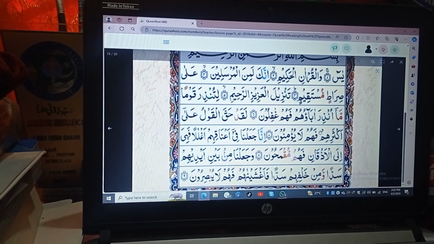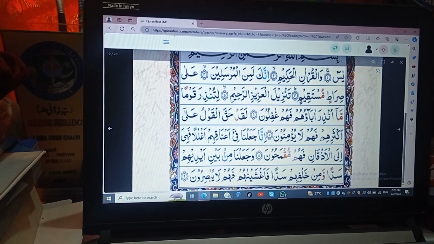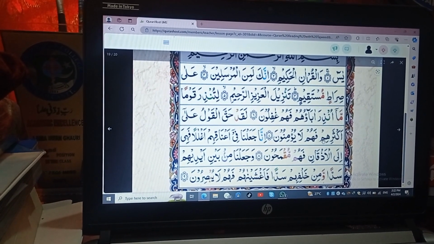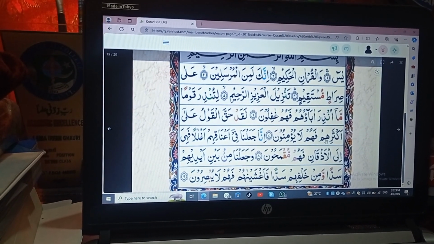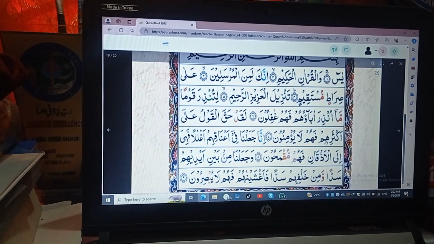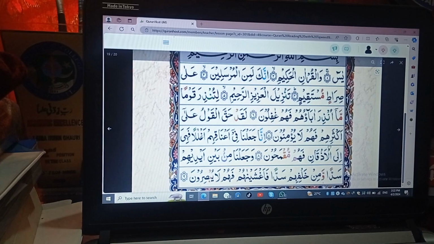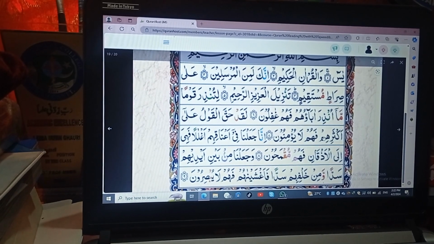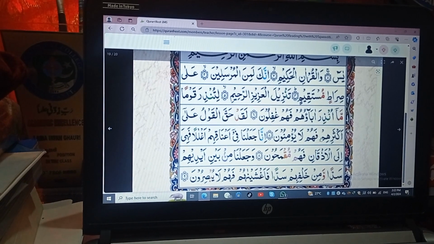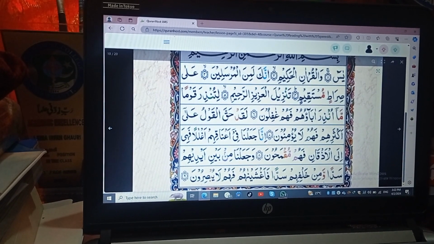And similarly, we have to read this letter meem by joining it with the previous letter, like him. We simply have to follow the rule of sukoon here, that is we have to join meem with the previous letter ha and make this letter quiescent or still or silent, like him. Likewise, fahum la yu'minun.